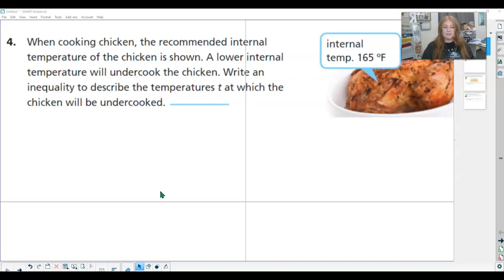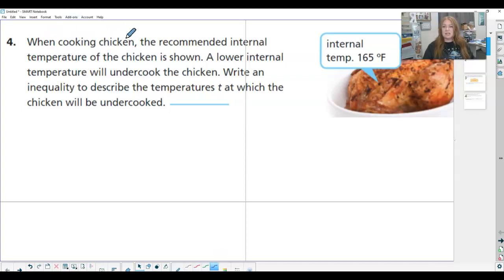For 9.5 on your own, you're going to be doing certain parts of this page here. So you're not doing the graphing part. So we are just focusing on writing our inequalities right now. So let me grab a pen and let's get started.